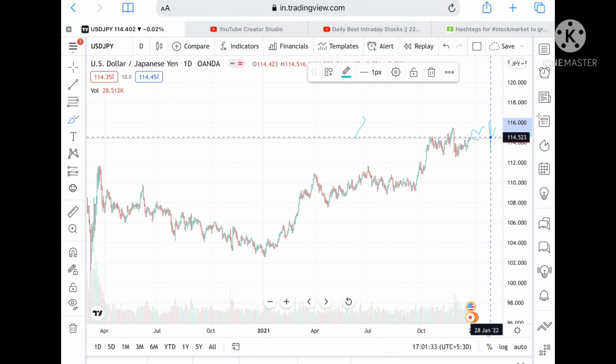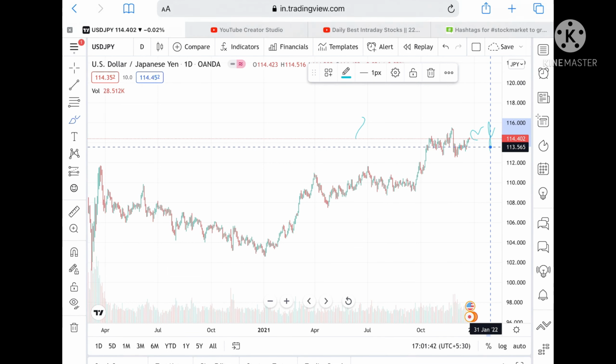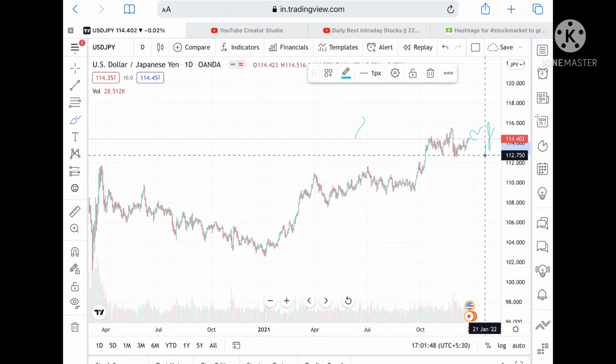But suppose if it doesn't sustain this level, then we can see it can go to a level of 114.283, and from there we can see a level of 113.996. Suppose if the price goes below this level, then we can see a level of 113.565, and from there we can see it can go and touch a level of 113.181. Okay, and from there we can see it can go and touch a level of 112.750.